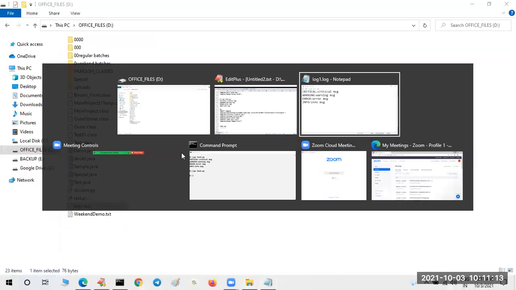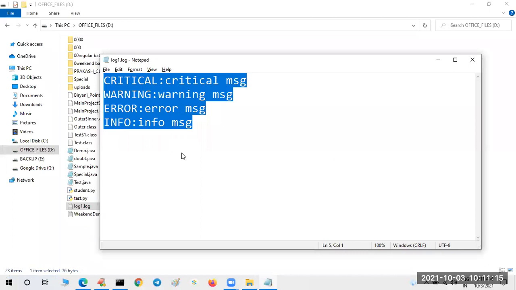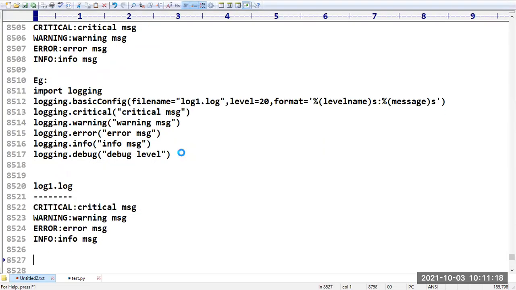How to format these log files? Everything I will explain. Don't worry at all. Up to this, do you have any doubts? Please confirm.